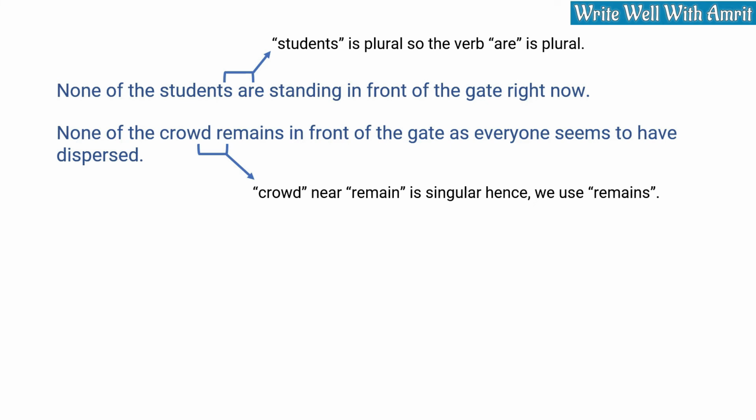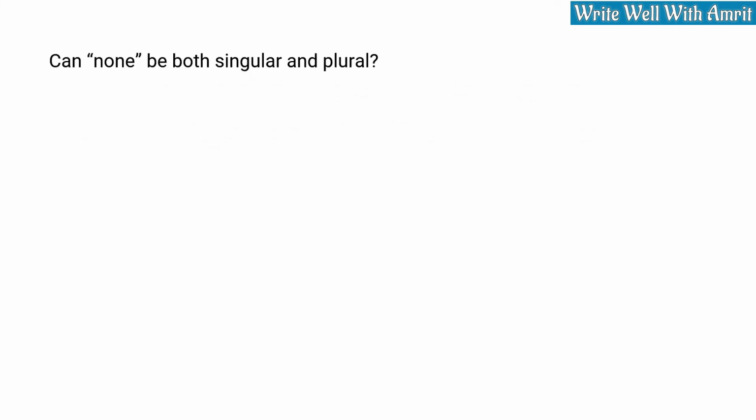If the nearest subject is plural, you will use the verb form that is used for plural subjects, and if the subject is singular, you will use the verb form that is used for singular subjects. Are there cases when "none" can be both singular or plural? Yes, it depends on what you want to convey as a writer.